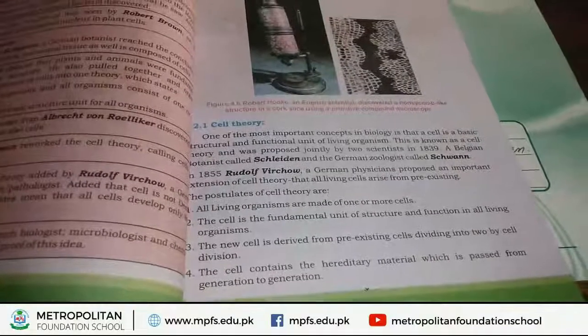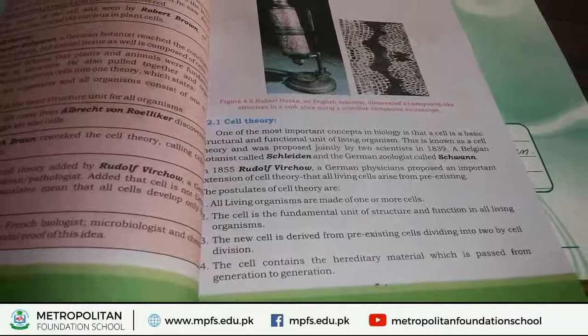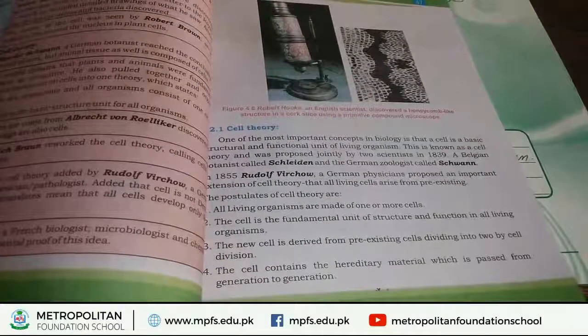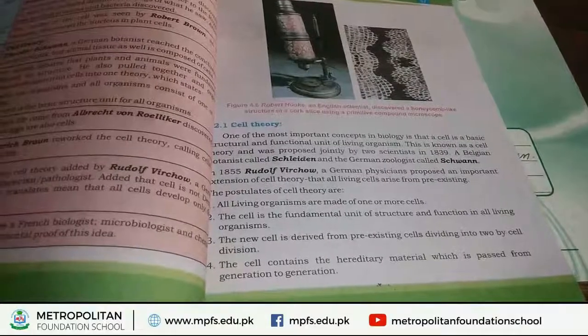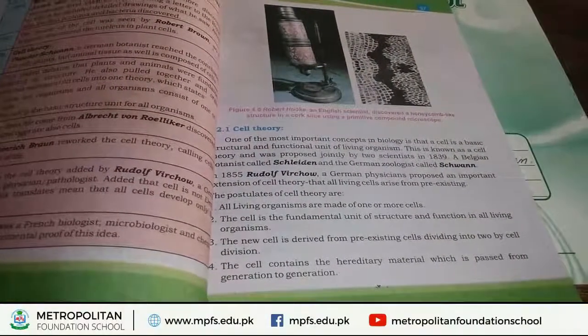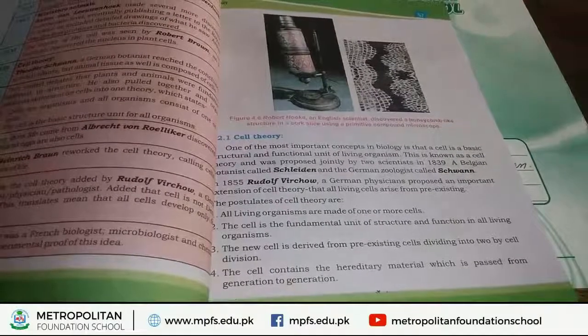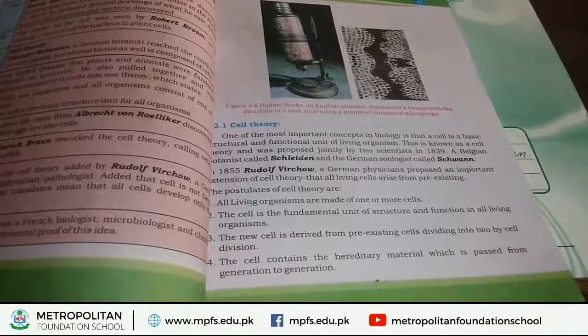Now, there are two scientists. The first name is Schleiden. Who is Schleiden? Schleiden was a botanist, and the second scientist is named Schwann. Who was Schwann? Schwann was a German zoologist.